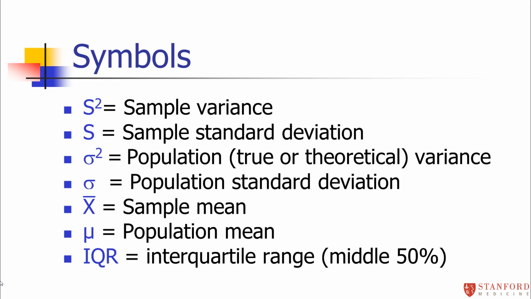When we talk about the sample mean, we represent that with an X bar. So a little bar over my X, that represents the sample mean. Again, mean calculated from data. When I talk about a population or a true mean, which is usually a theoretical thing, I might use instead the Greek symbol mu, which is represented there. And again, the interquartile range I'll abbreviate as IQR.